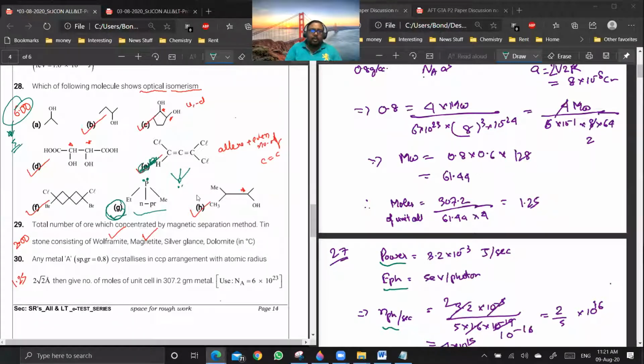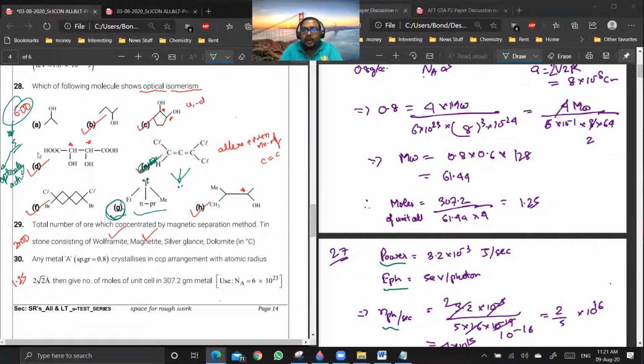Sir, in actual exam, should we consider or no? In actual exam, if it is mentioned optical activity, then G won't be the answer. If it is saying optical isomerism, I feel that G should be the answer. If they have asked optically active, then the answer will be 5.